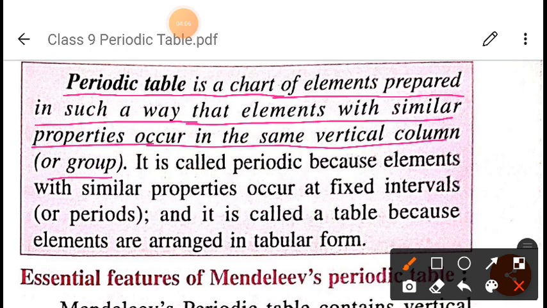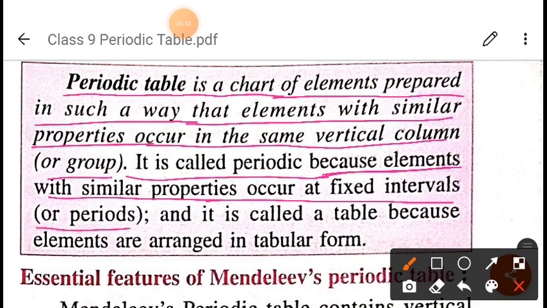Now this is called periodicity, periodic. Why is it called periodic? Because elements with similar properties occur at a fixed interval. And it is called a periodic table because the elements are arranged in a tabular form.